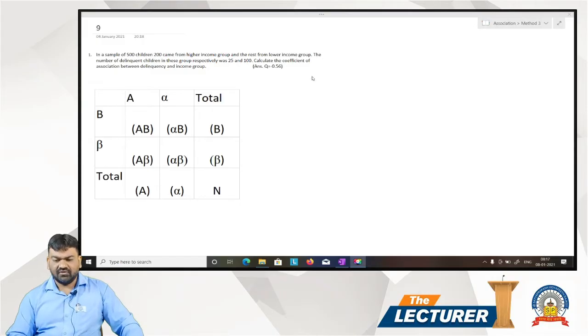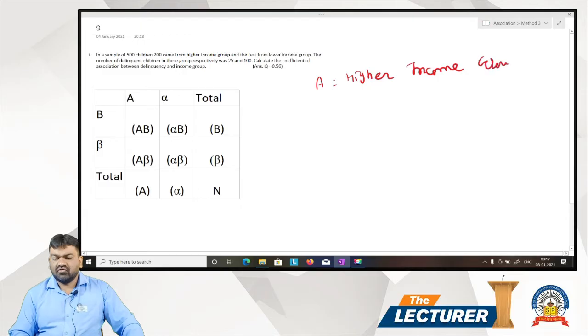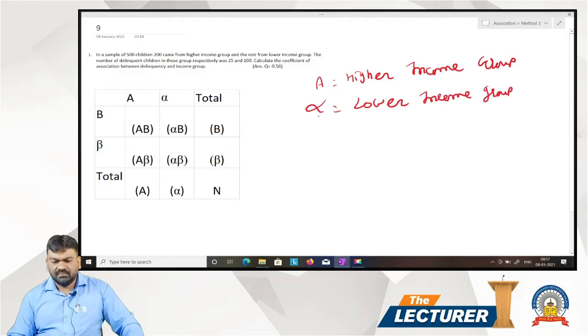First of all, we will assume frequency. Let's assume that A is equal to higher income group. So alpha is equal to lower income group. B is equal to delinquent. So beta is equal to indelinquent.